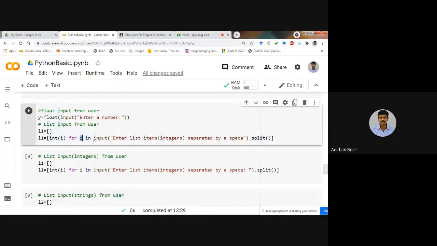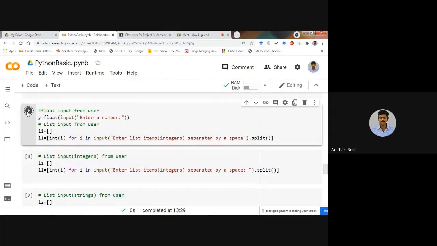Now you want integer as the result. That is why you have to convert this I into integer, so that is why int I. In this way, the values that you are giving with space will be taken directly as a list in terms of integers.